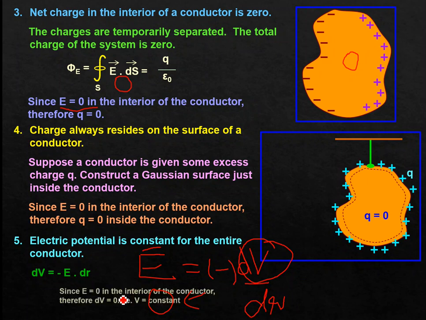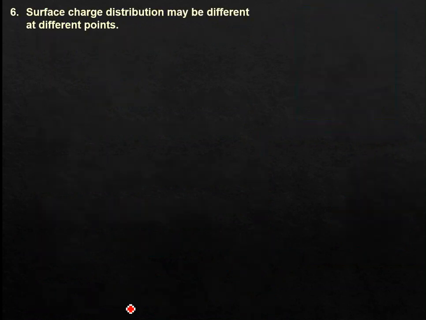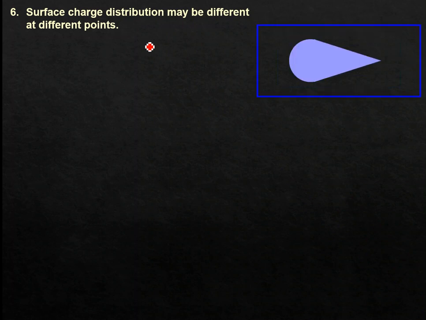Since E is 0 in the interior of the conductor, we can say dV equals 0, and dV means change in V. So if change in V is 0, it means no change, means constant. Okay, next property: surface charge distribution may be different at different points. How can we understand this? This type of conducting surface we have taken.